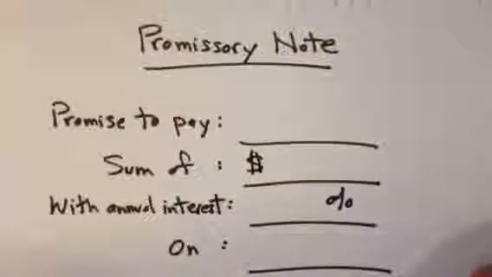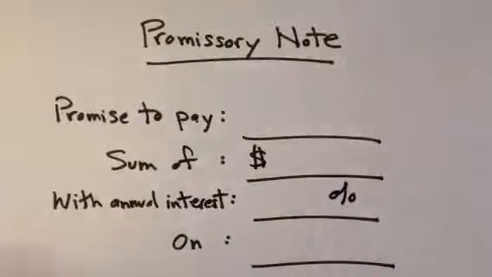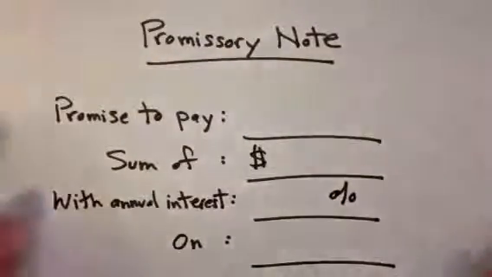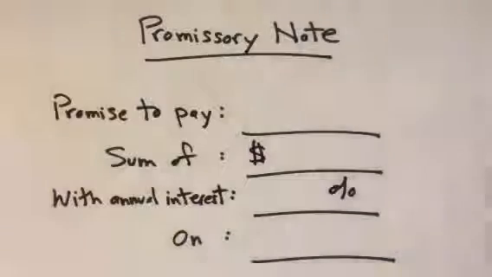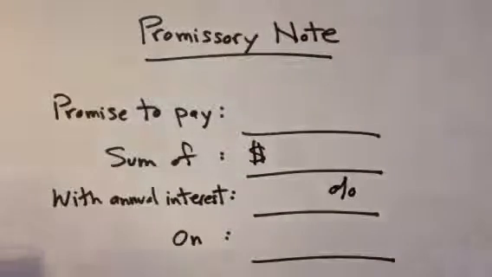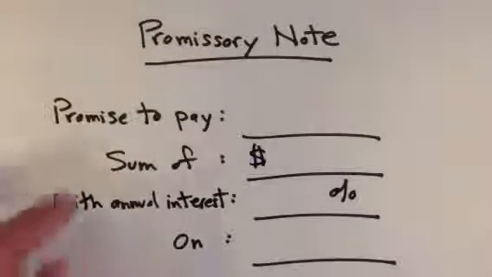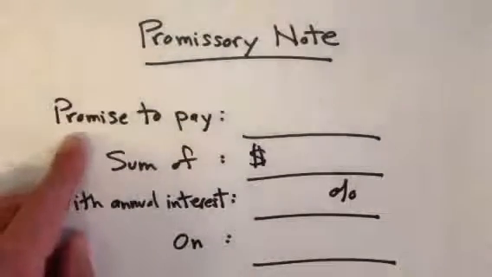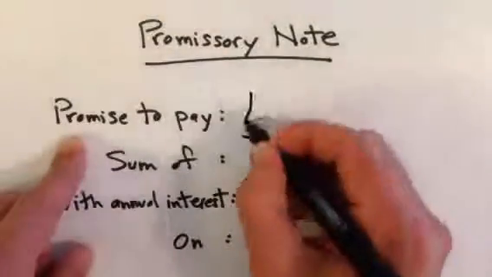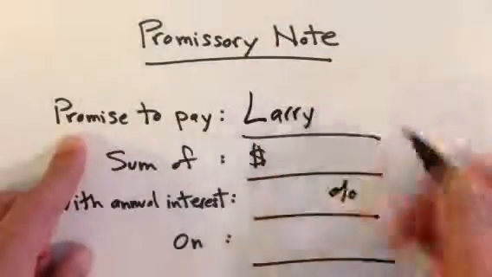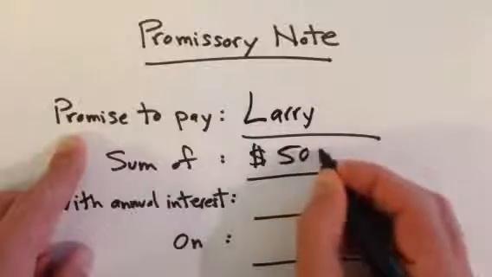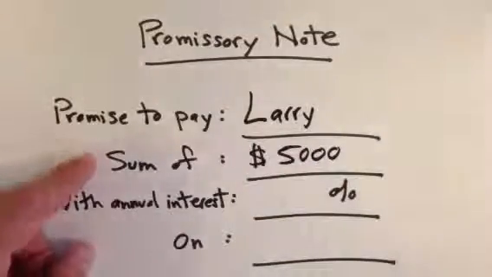What I've sketched here is the most simple, basic type of a straw man of a promissory note. If you'd like, you can do a search on the internet and take a look at some of the legal wording that would go into a full promissory note. But let's keep this simple. Joe is going to sign a promissory note. So he's going to promise to pay Larry the $5,000. This is after I've delivered him the $5,000 worth of goods.